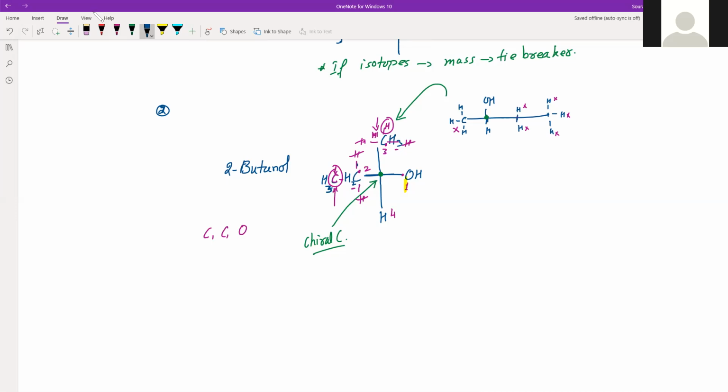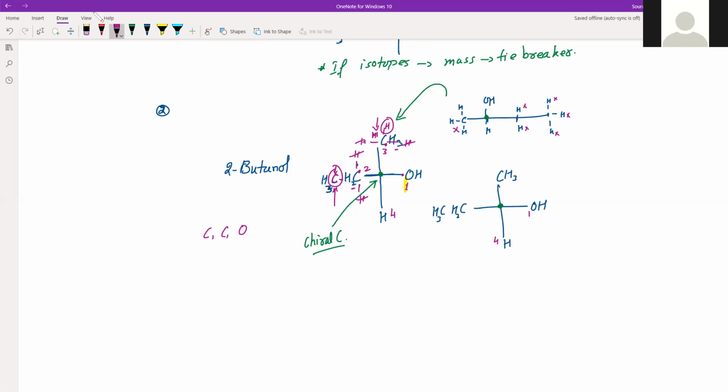So let me write this in a clear way. This is OH, this is CH2CH3, this is CH3, and the last one is H. There are various points here. Why is the structure chosen like this? Because this is the only carbon which is asymmetric or chiral. Then the ranks: the directly connected atoms are oxygen, hydrogen, carbon, and carbon. So oxygen gets the first rank, hydrogen gets the last rank.